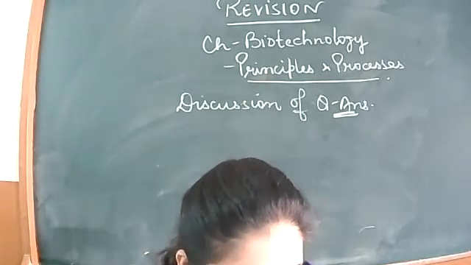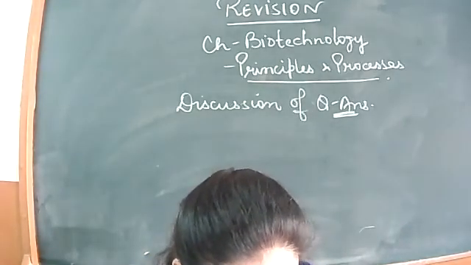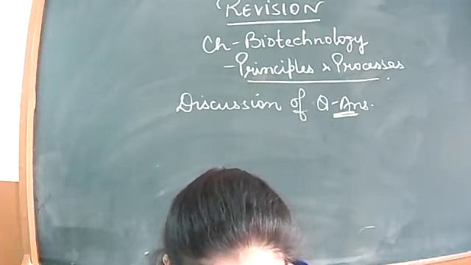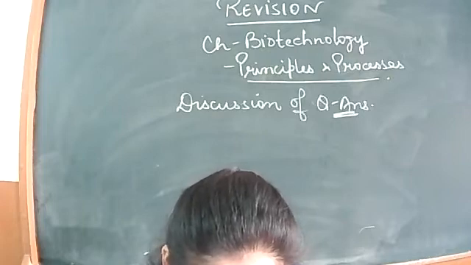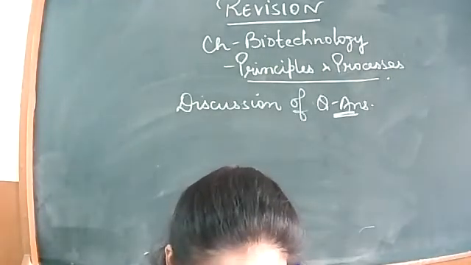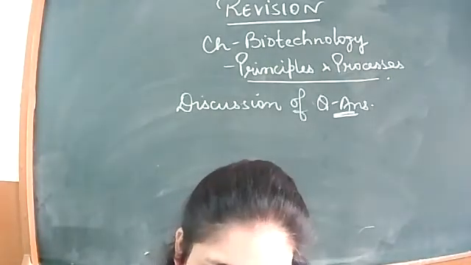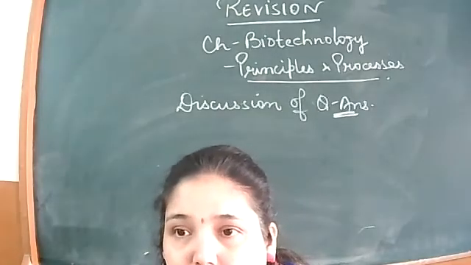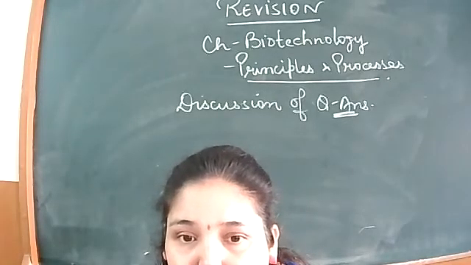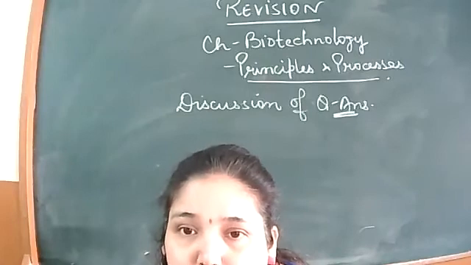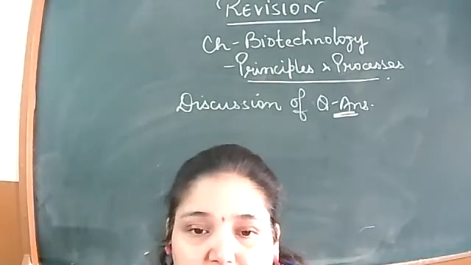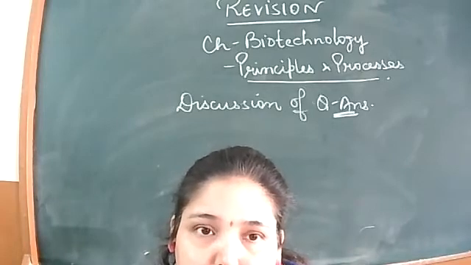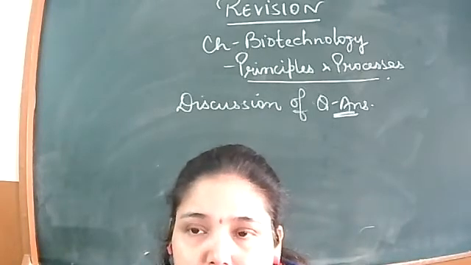So this is the first question. Name the technique that is used to alter the chemistry of genetic material, that is the DNA or the RNA, to obtain the desired result. What is that technique named as, which is used to alter the chemical nature of the genetic material, the chemistry of the genetic material?